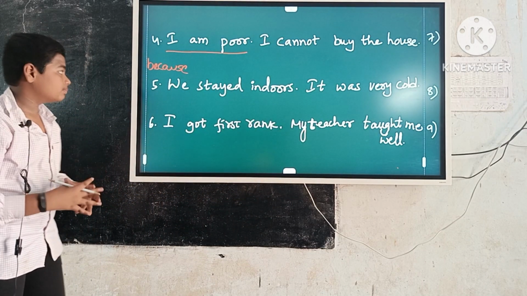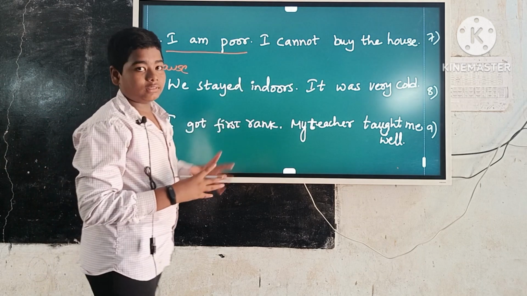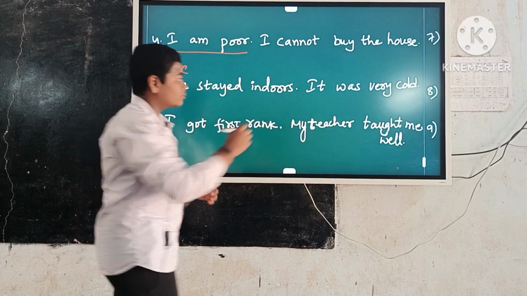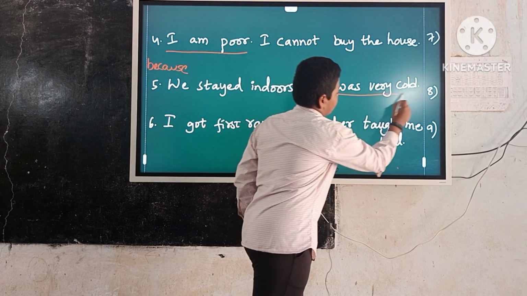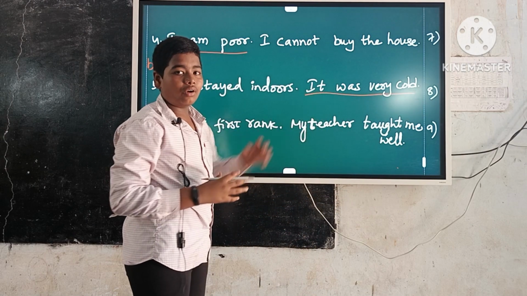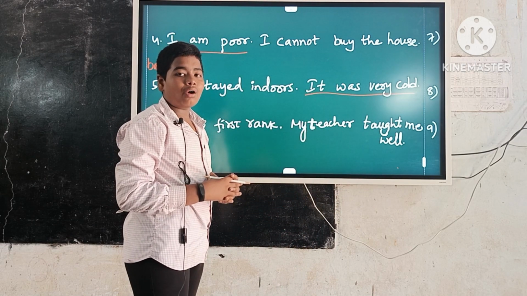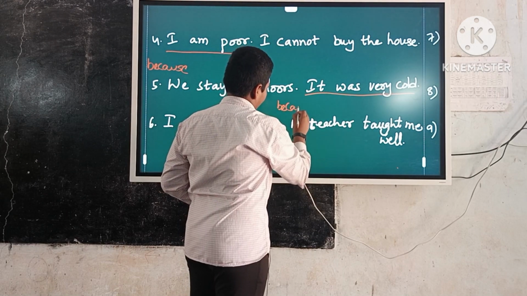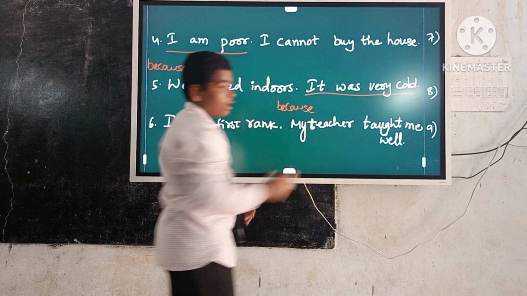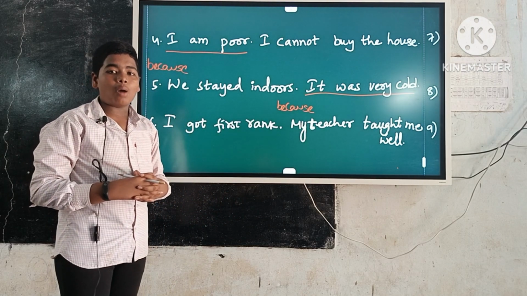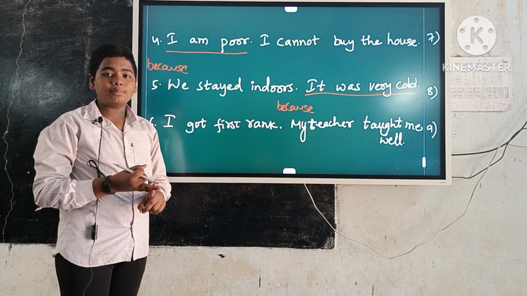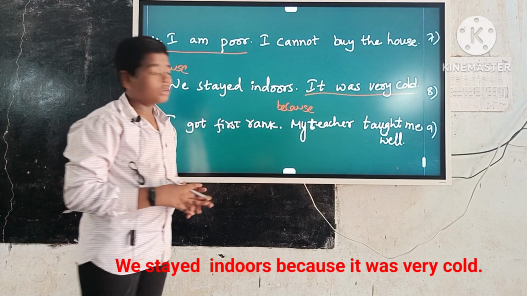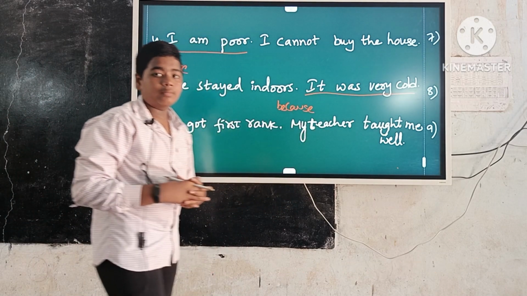Example number 5. We stayed indoors. It was very cold. Here cause sentence is it was very cold. Keep the because before the cause sentence. Write the answer in the form of result plus because plus cause. So the answer is we stayed indoors because it was very cold.